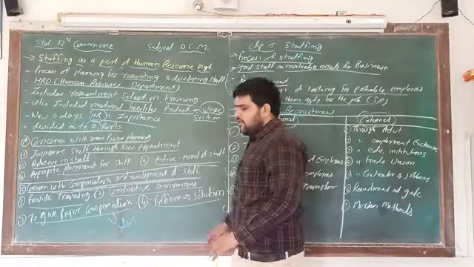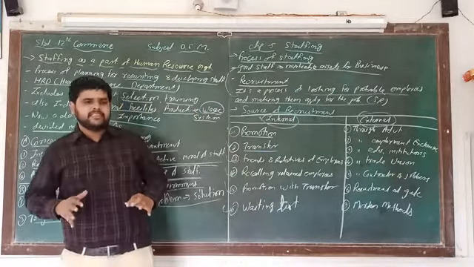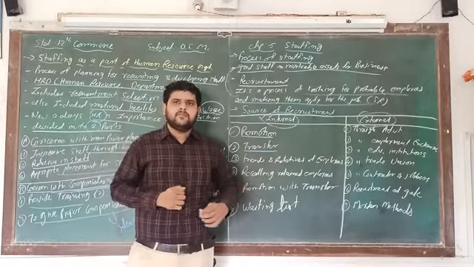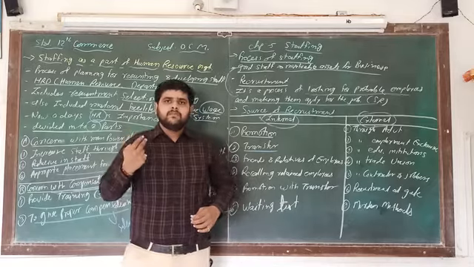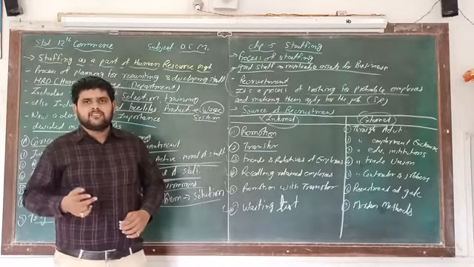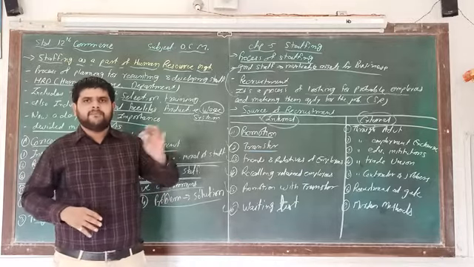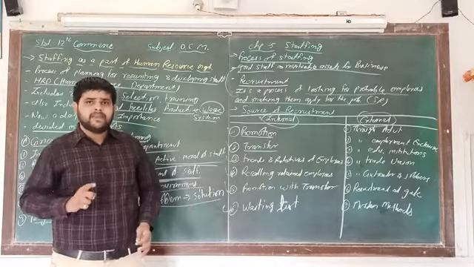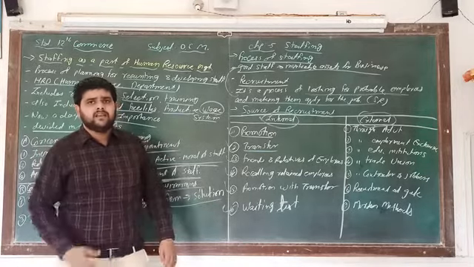It means that in many business organizations, many branches are there. For example, in one branch the general manager post is vacant, and in another branch there are two people maintaining the general manager place. So we can transfer from one place to another place in the same company. That is called transfer.